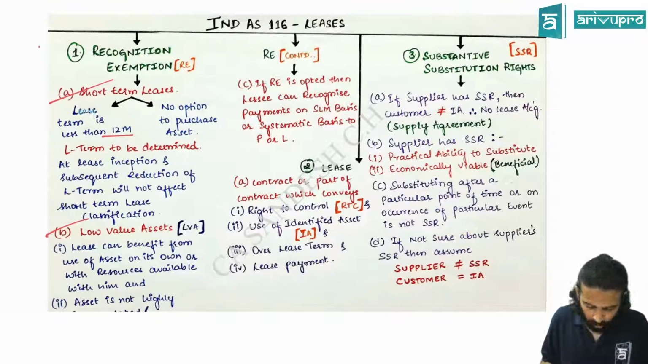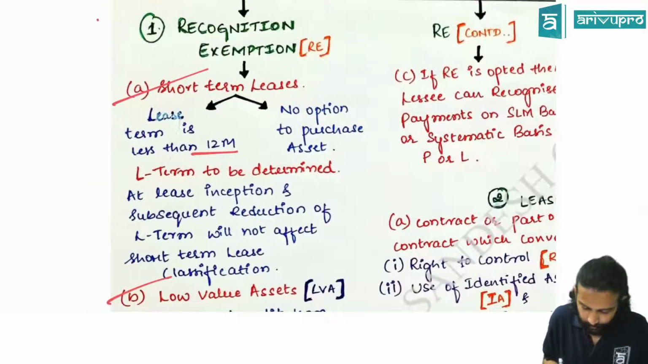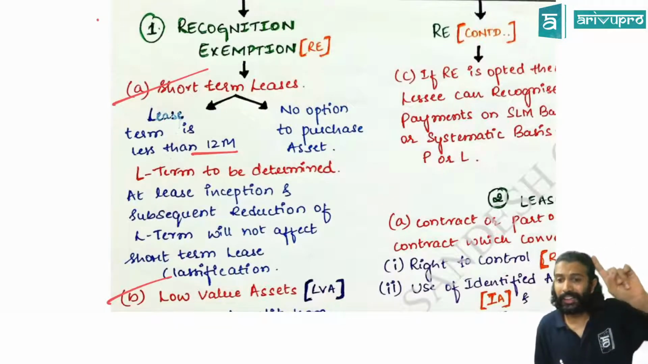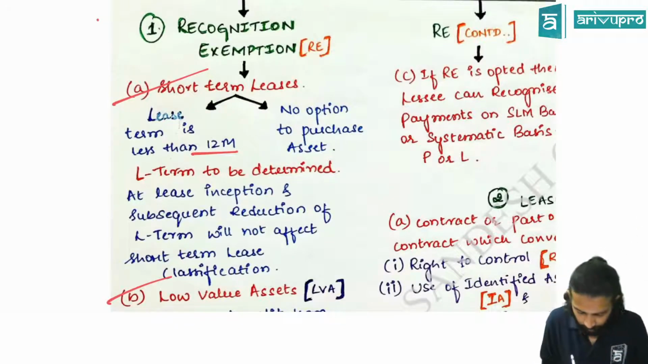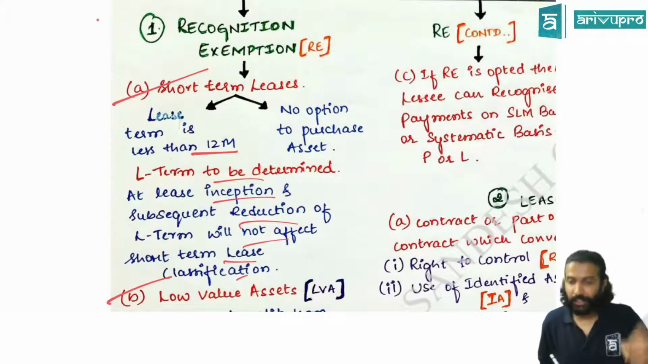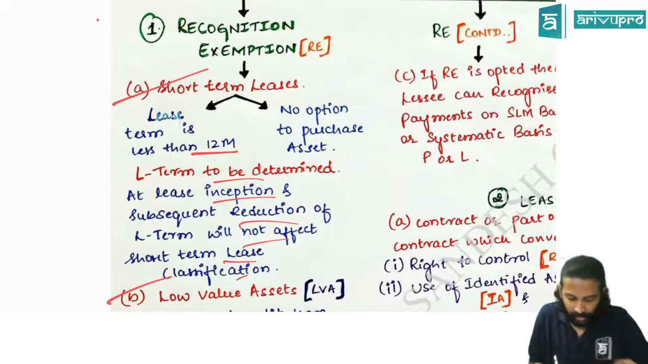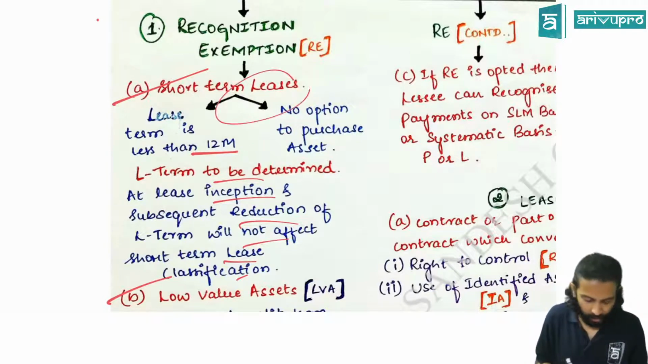And two, there should not be any option to purchase the asset. These two. And the lease term calculation should be from the lease commencement date. Subsequent reduction of the lease term will not affect. Initially, the lease term was 3 years. Later, you reduced it. That cannot be taken under short-term lease exemption.